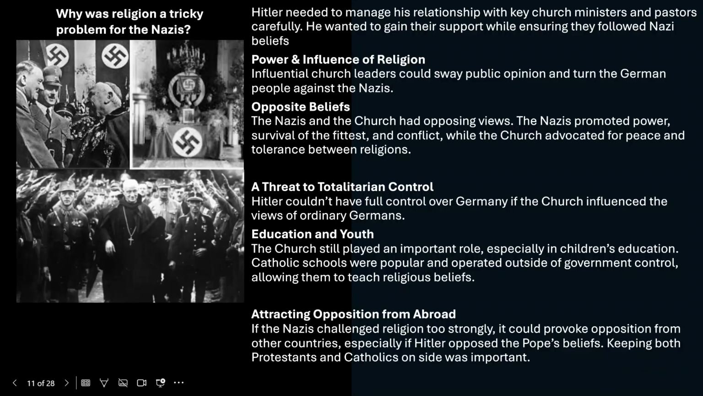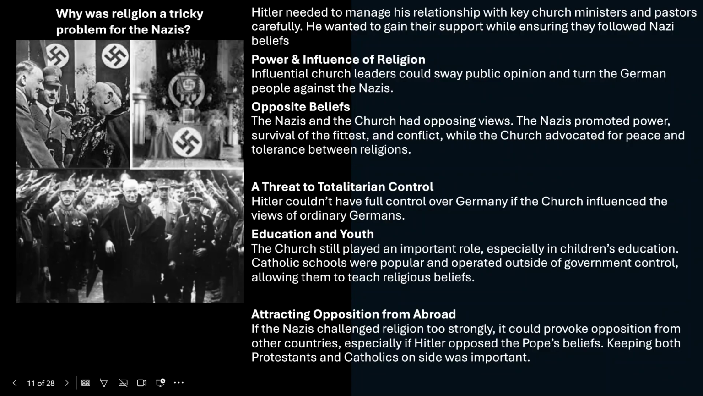Religion. Hitler needed to manage his relationship with key church ministers and pastors carefully. He wanted their support while ensuring they followed Nazi beliefs. Influential church leaders could sway public opinion and turn the German people against the Nazis. The Nazis and the church had opposing views. The Nazis promoted power, survival of the fittest, and conflict, while the church advocated peace and tolerance between religions. Hitler couldn't have full control over Germany